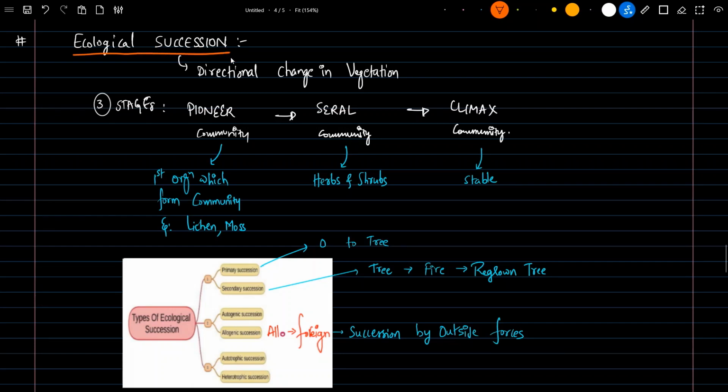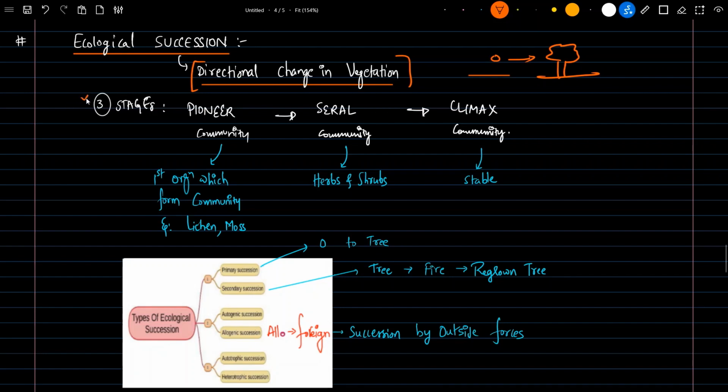So what does succession mean here? It is directional change in the vegetation in an ecology. Succession always defines this: directional change in the vegetation. Let's say a simple example. There is a barren land, and because of some activity, a tree has grown. So there is a change in vegetation from zero to something. This is a directional change in vegetation.